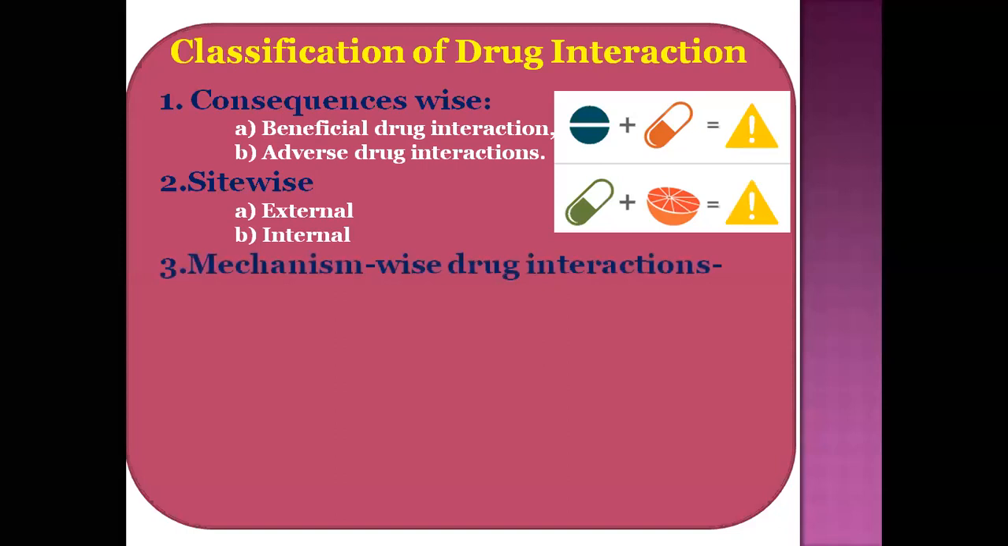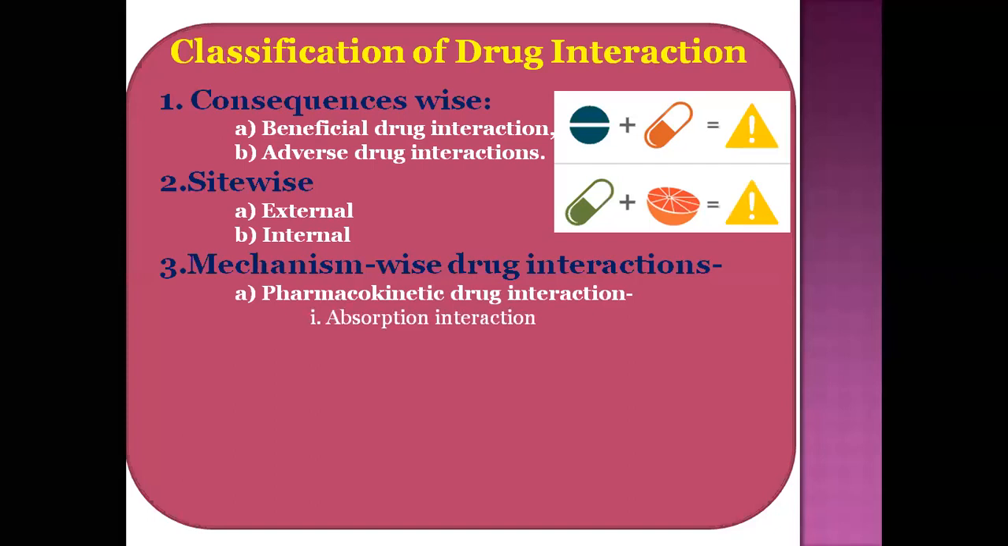And the third category is mechanism-wise drug interactions. There are two types of mechanisms: pharmacokinetic and pharmacodynamic mechanisms of drug-drug interactions. After taking the drugs, what will happen with the drugs and what will happen with the body? What happens with the drugs is called pharmacokinetic action. After absorption, which type of drug interaction happens? First is pharmacokinetic drug interaction. They are further classified on the basis of pharmacokinetics.